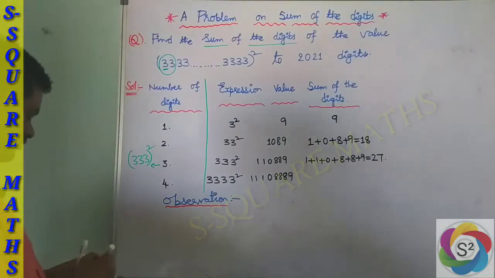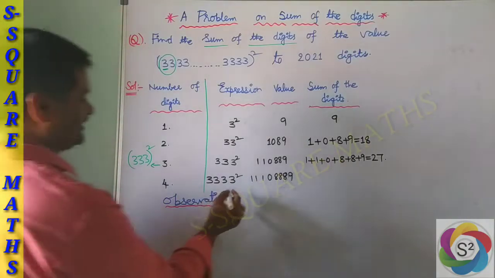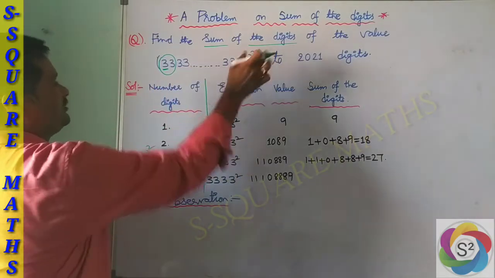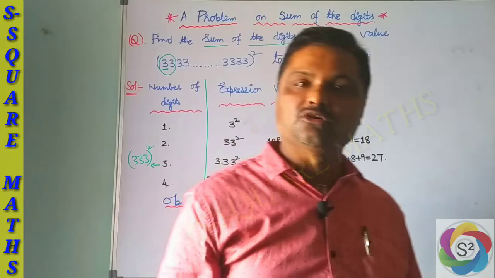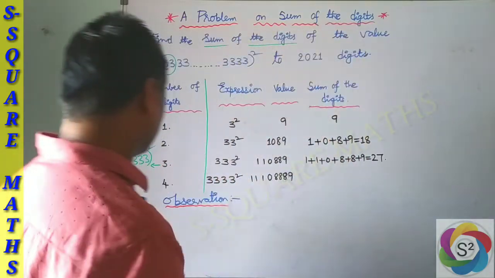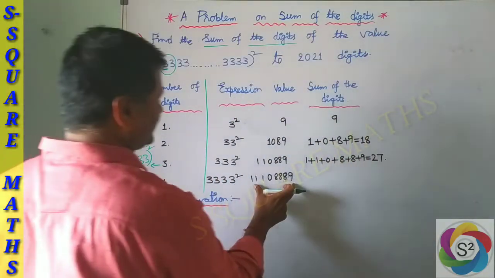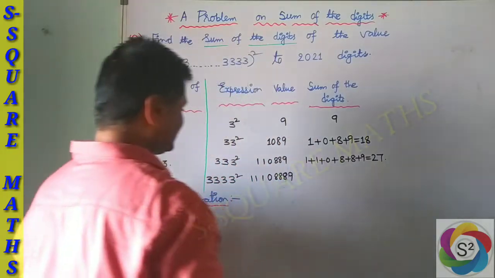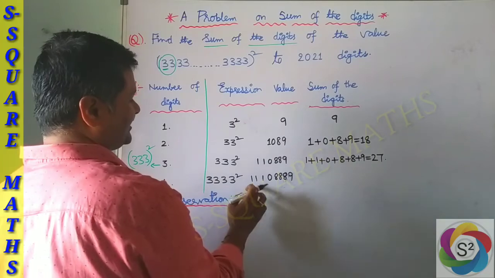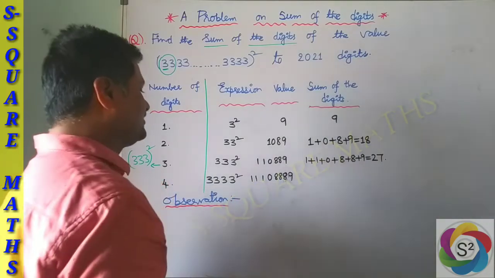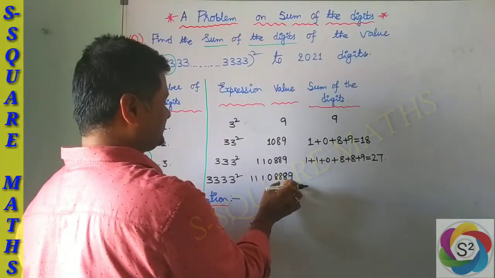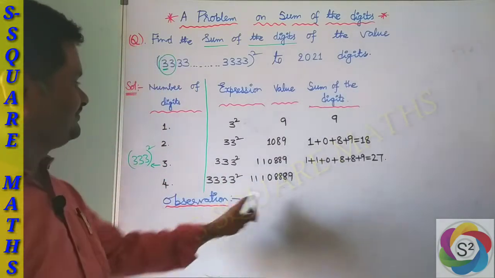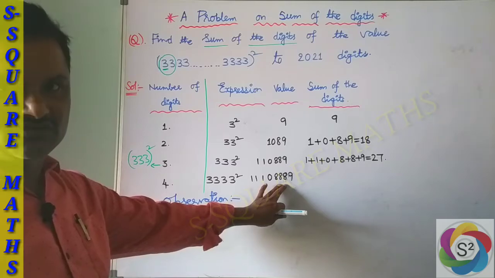Next, in the same way, if we consider 4 digits, up to 3333, the whole square. If you do the square, you get this value. Now the sum of the digits, I am directly writing: 1 plus 1 plus 1 is 3, so 9, 12, next 8 into 3 is 24.